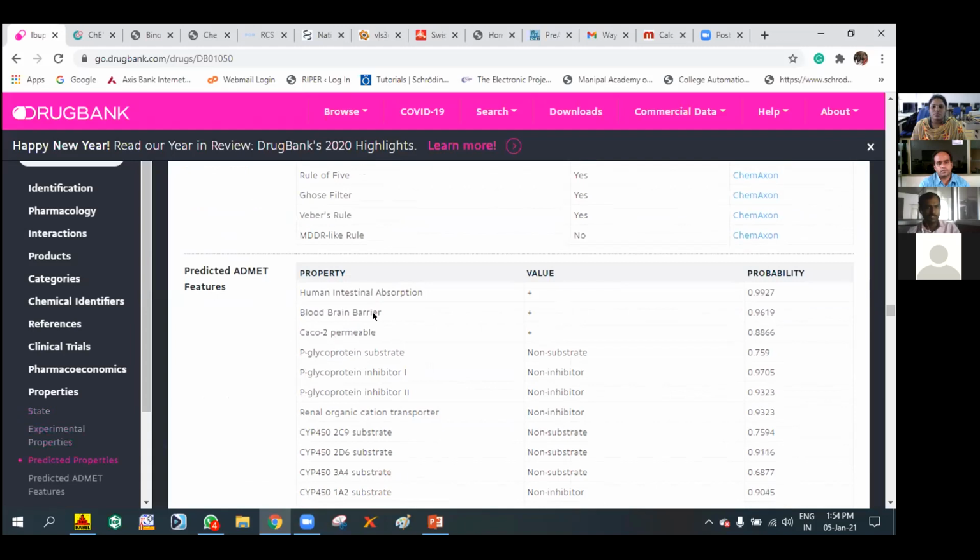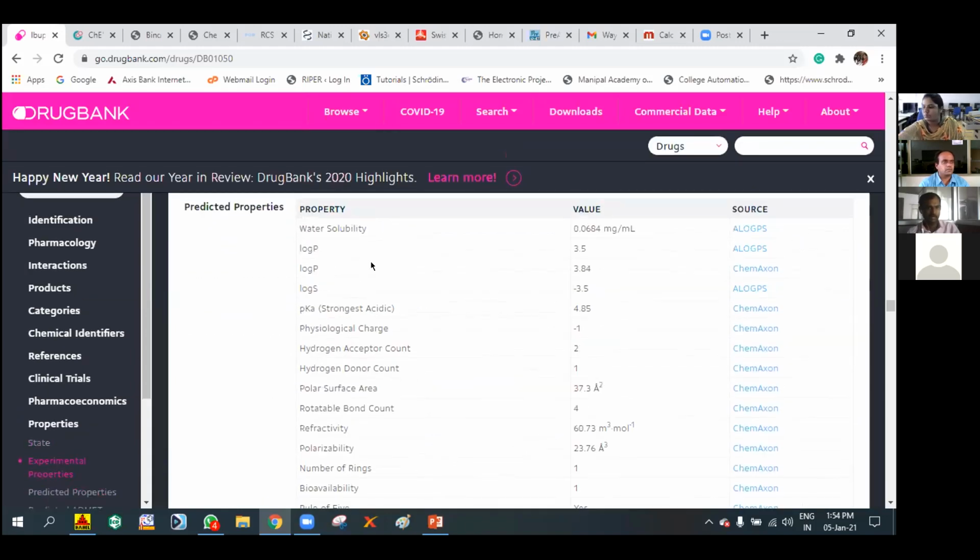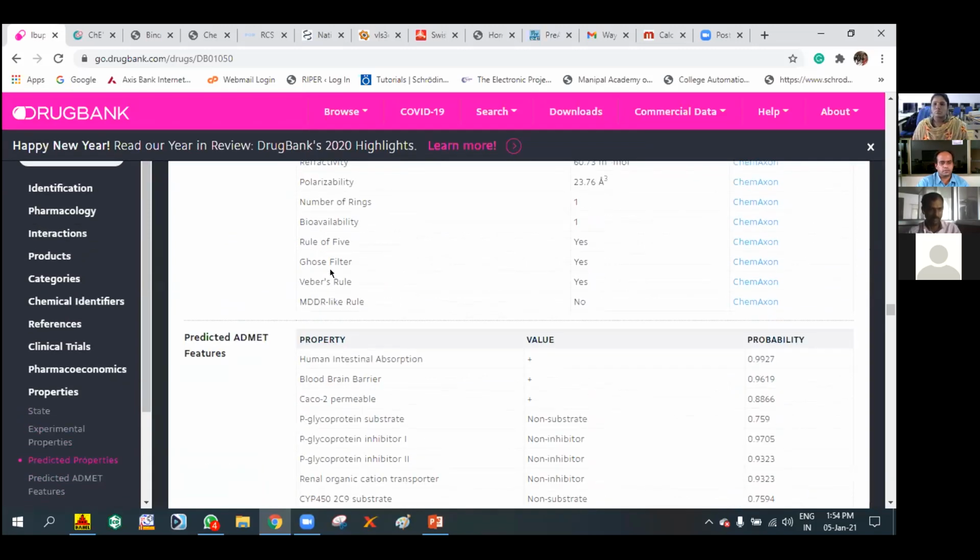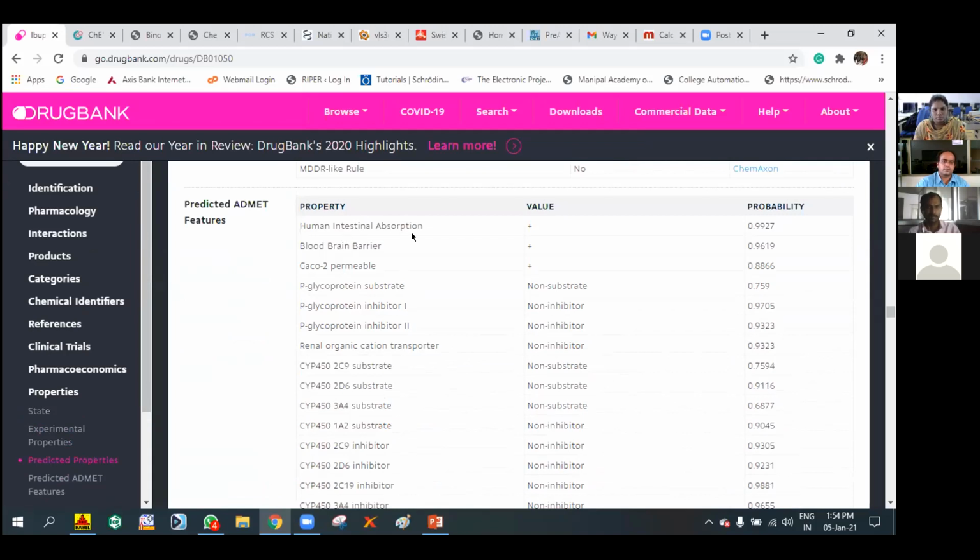These predicted properties, like water solubility, as we saw the experimental, the predicted properties also we can observe given in this DrugBank related to your set of compounds, and predicted ADMET features, that is human intestinal absorption.